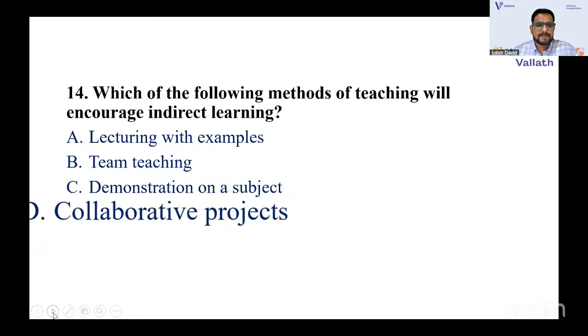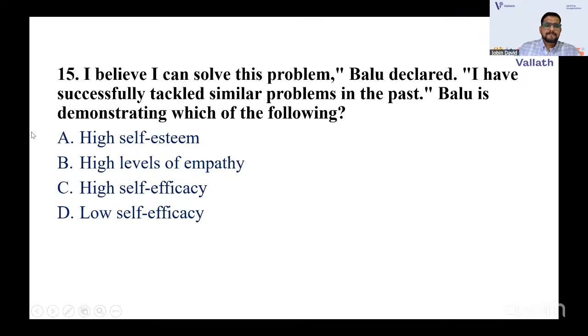You have the right answers, guys, in the chat box. The last one. I believe I can solve this problem. Balu declared, I have successfully tackled similar problems in the past. Balu is demonstrating which of the following? Is it high self-esteem? High levels of empathy? High self-efficacy? Low self-efficacy?